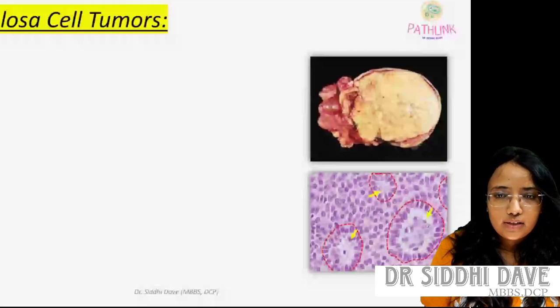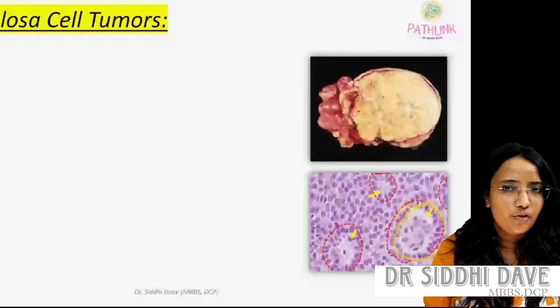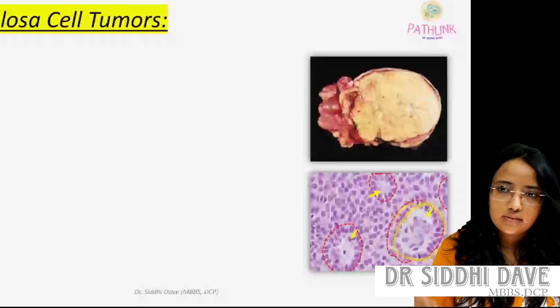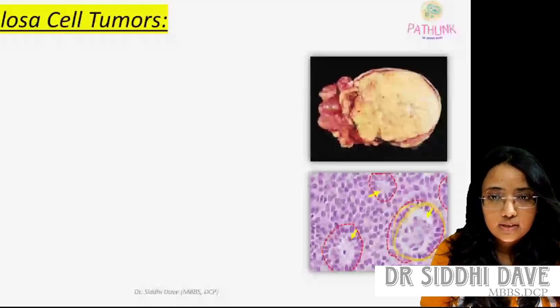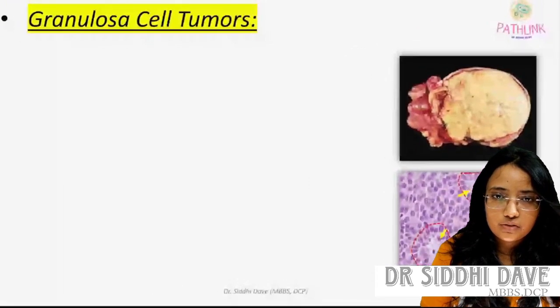It is also important for the diagnosis of granulosa cell tumor. If you find this in your histological section, then the diagnosis is through and through granulosa cell tumor. Here you are seeing the gross picture and the histological picture.